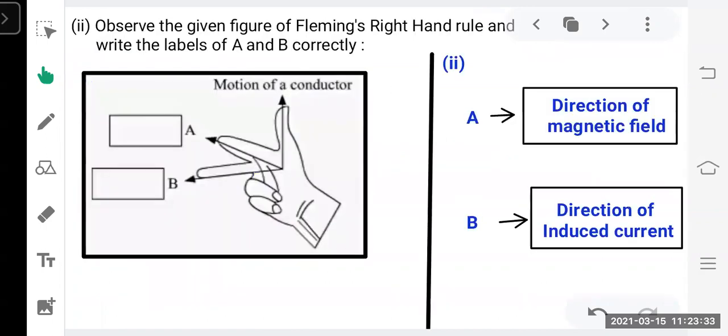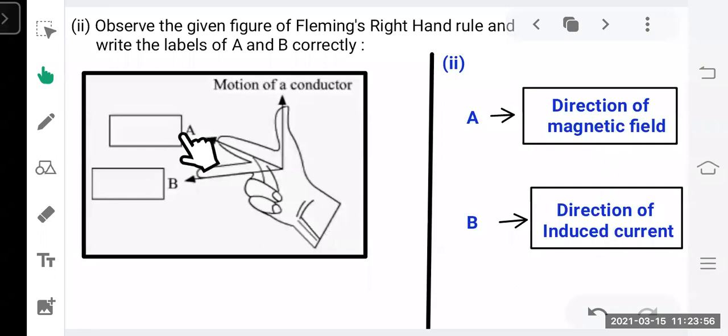Next, question number 2. Observe the given figure of Fleming's right hand rule and write the labels of A and B correctly. All of you can observe this. This is Fleming's right hand rule. As it is already drawn in the question paper, you don't need to draw this diagram again in your answer sheet, because it takes too much time to draw the hand.